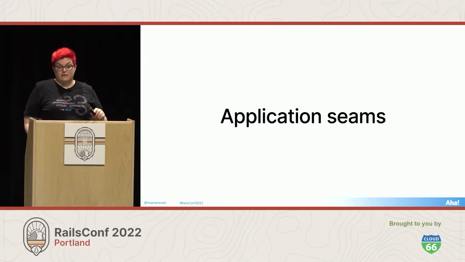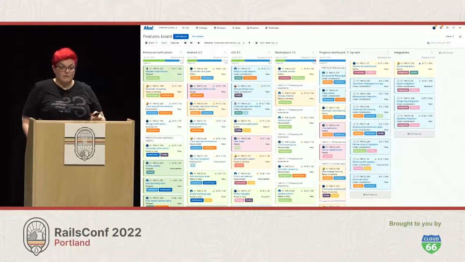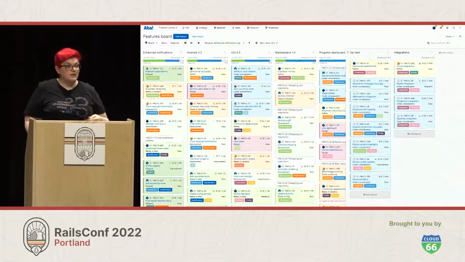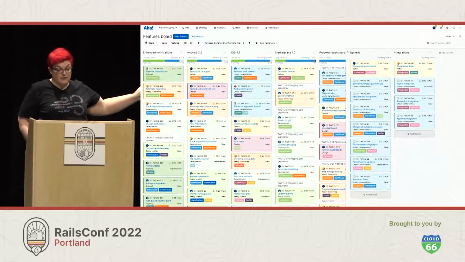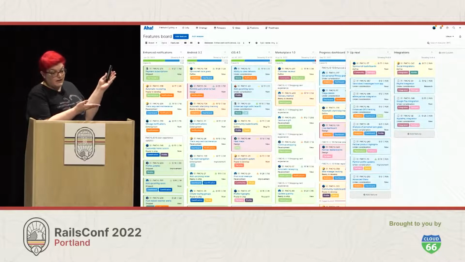At the application level, users can directly observe behaviors along the seams, and we exercise these behaviors with integration tests. So this is the features board in Aha! Roadmaps. It is a view for product managers to organize features into releases. You don't have to know anything about how any of this works. Just looking at it holistically, you can see there's a lot going on here.